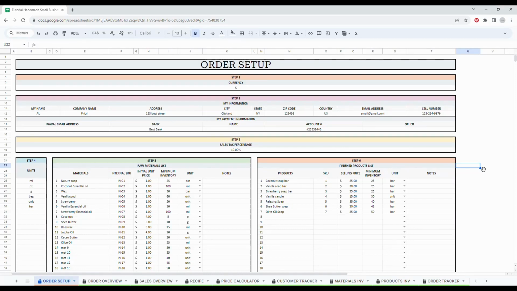In this video, I will show you how to set up and use your handmade small business tracker in the most efficient way. So in this video, I'm using Google Sheets, but the Excel version is exactly the same.